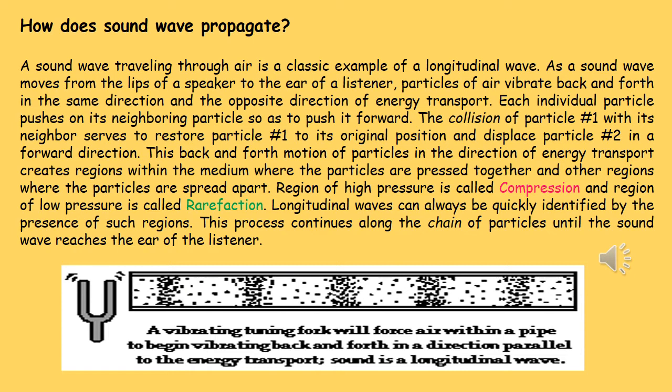Each individual particle pushes on its neighboring particle so as to push it forward. Remember, the particles of air vibrate remaining in the same position. The air molecules do not move from the source of sound to the receiver of sound.